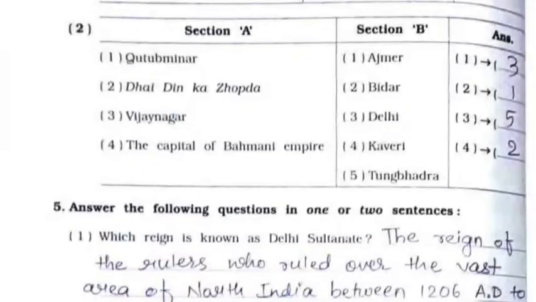Now the second part of match the following. First one, Qutub Minar. It's option number 3, Delhi. Second, Dhai Din Ka Jhopda. It's option number 1, Ajmer. Third, Vijayanagar. It's option number 5, Tungabhadra. And fourth, the capital of Bahmani Empire. It's option number 2, Bidar.